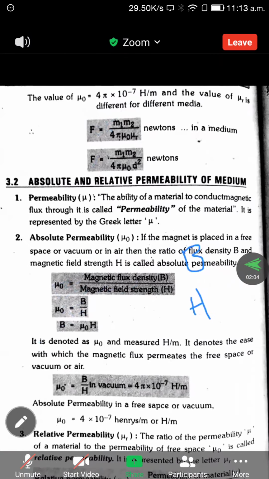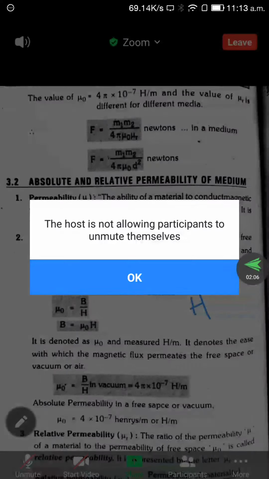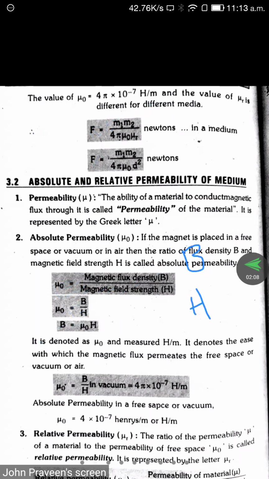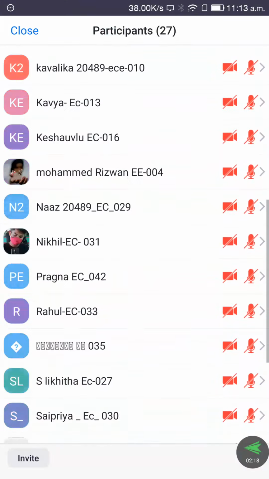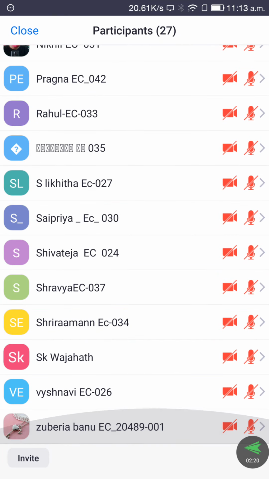The word itself says density is nothing but within a given area, how many are occupied, or how much is occupied. That is what we call density. Strength is nothing but the distance over which the forces exist. That is what we call field strength.